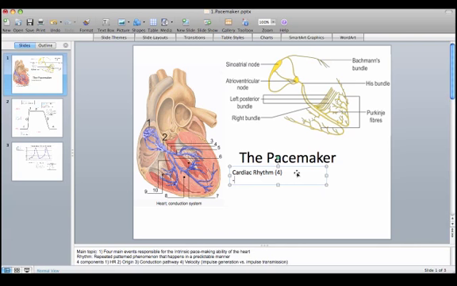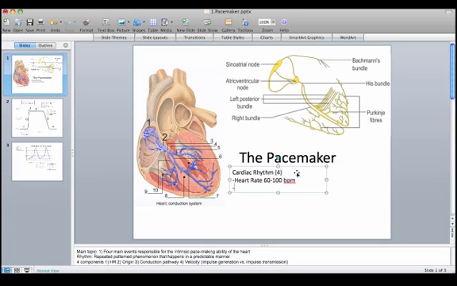The first is that the heartbeat must occur at a particular frequency in a given amount of time. For the resting heart, the physiological heart rate is somewhere between 60 to 100 beats per minute. Below 60 beats per minute and it's considered bradycardia. Above 100 beats per minute and it's considered tachycardia.